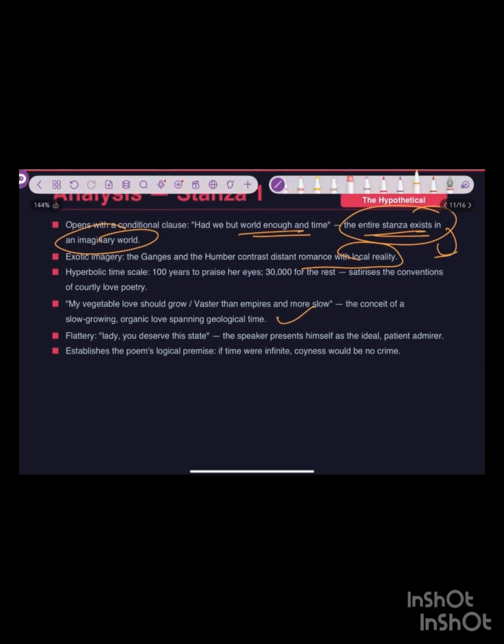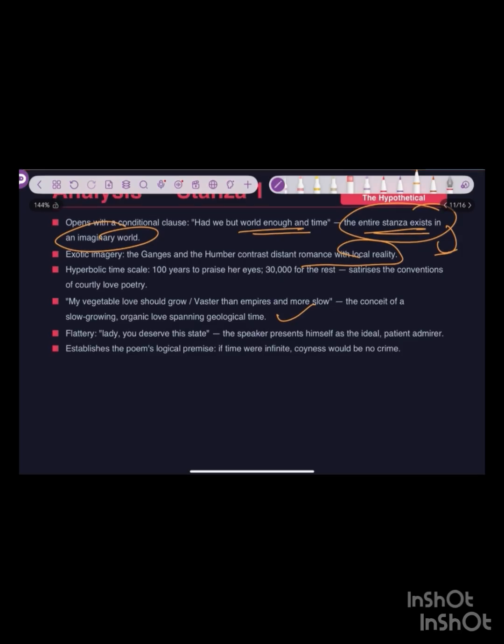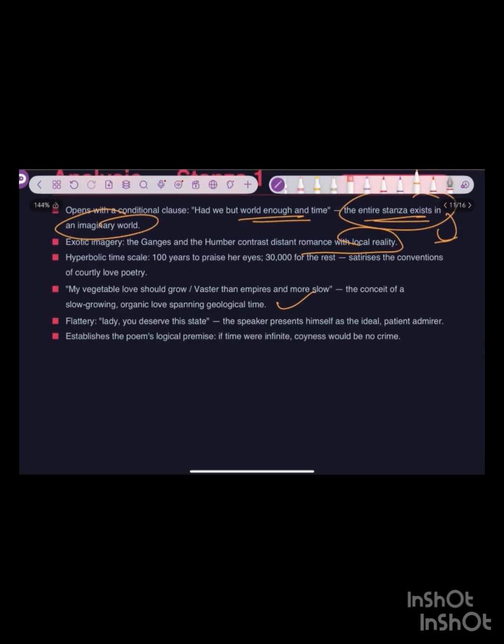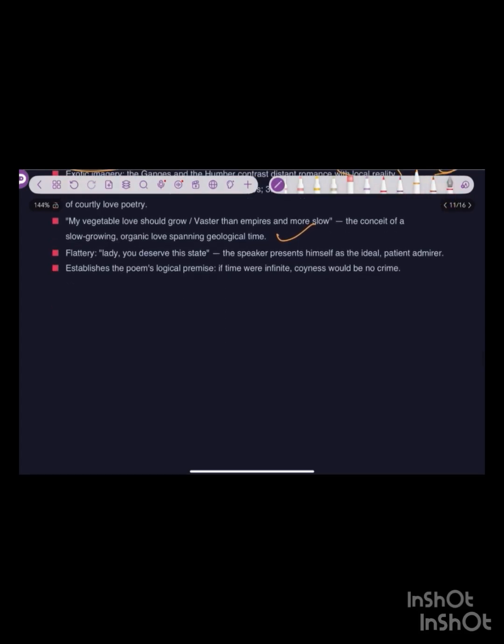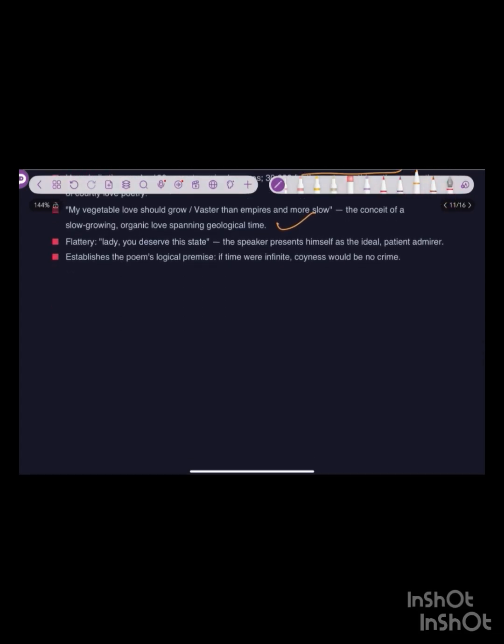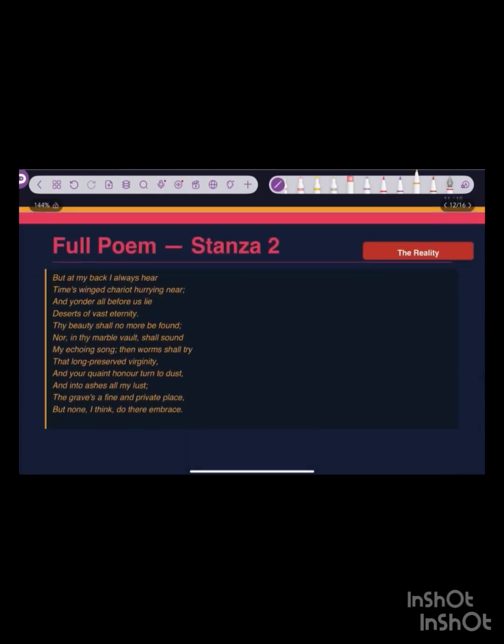So, all kinds of flattery are being used for a lady to accept his invitation, so that the lady can be with him, sleep with him. Establishes the poem's logical premise: if time were infinite, coyness would be no crime. So if time is not bound, then this sin is of no crime.